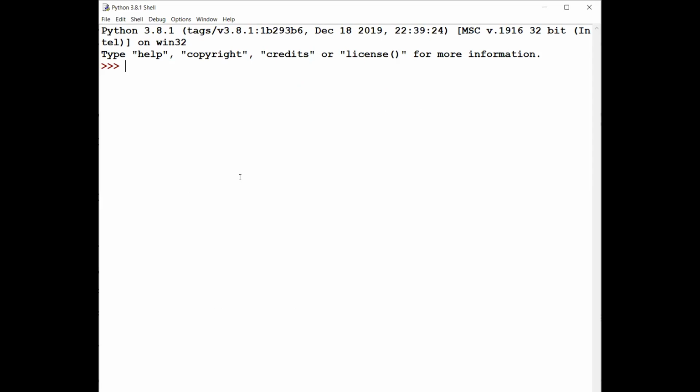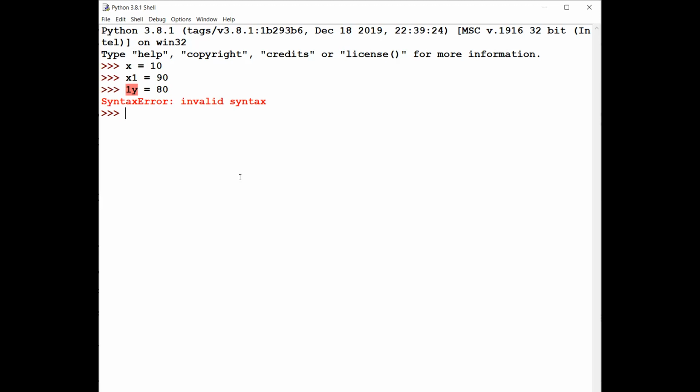Here I'm giving x = 10. It is a valid identifier in Python. x1 = 90 is also a valid identifier in Python. But if I try to give 1y = 80, you are going to get invalid syntax. Python syntax does not support an identifier that starts with a digit. 1 is a number, you cannot start with a number.